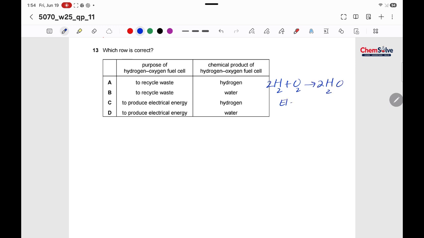So it produces electrical energy. It's a fuel cell and it gives electrical energy. So that's why A and B wouldn't be our option. We have to choose between C or D. And what is the product? Of course, the product is water. So the correct option would be option D.